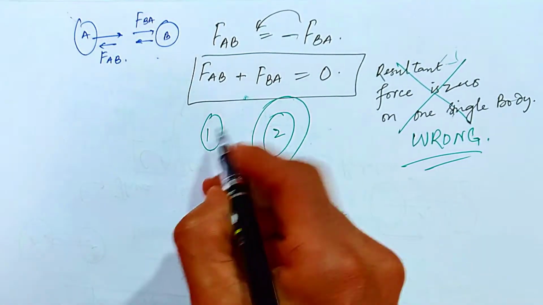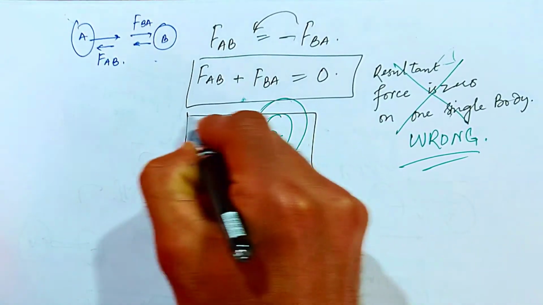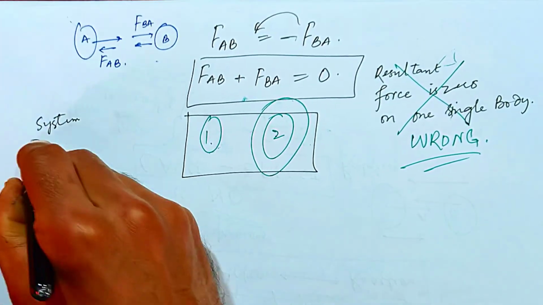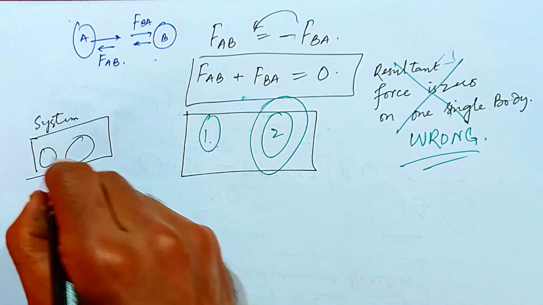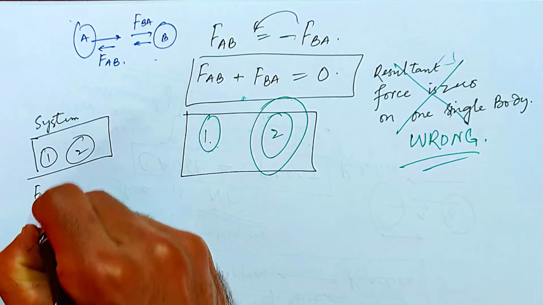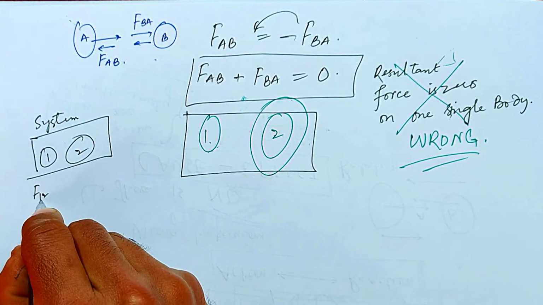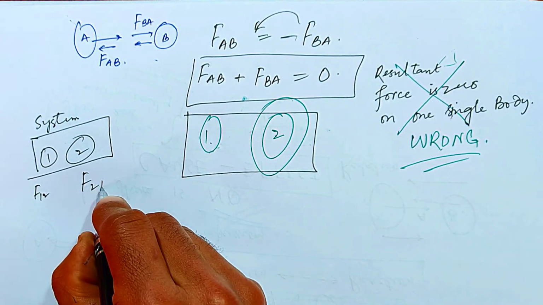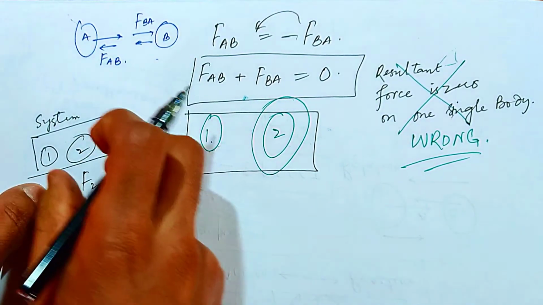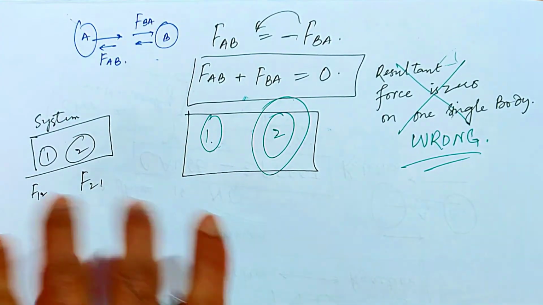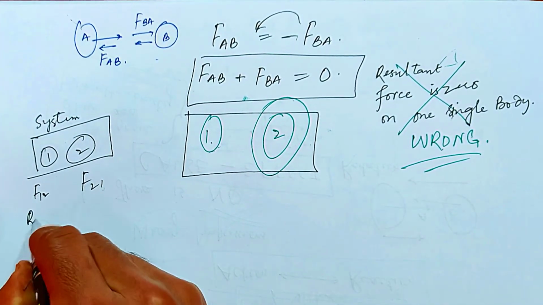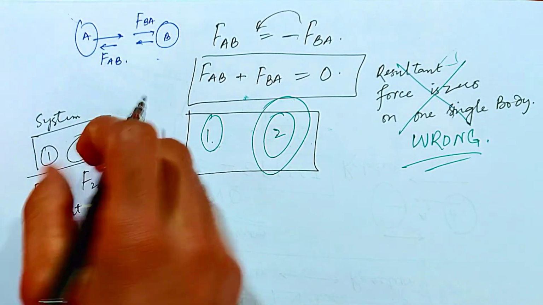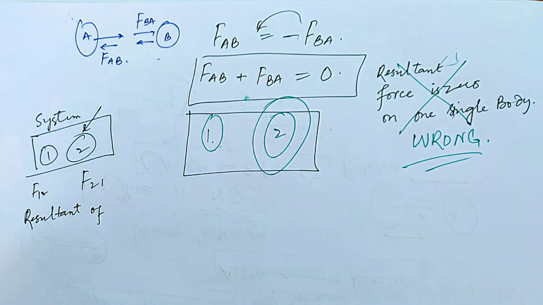We can say that if we combine these two bodies as a whole inside a system, consider a system like this, in which we have both bodies 1 and 2, with the force applied on body 1 by body 2 and the force applied on body 2 by body 1, then these are internal forces.